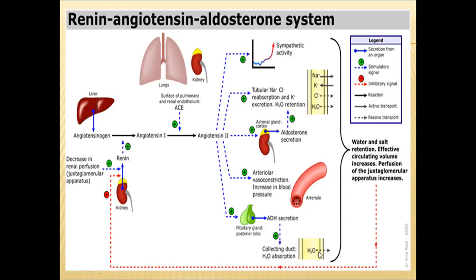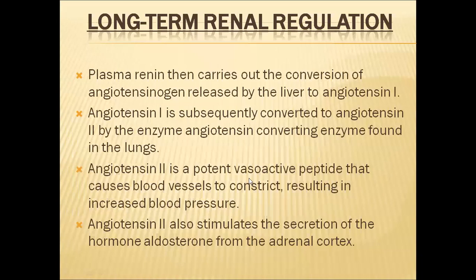In this way, water and salt retention will take place, the effective circulating volume will be increased, and perfusion of the blood vessels of the juxtaglomerular apparatus will also be increased.